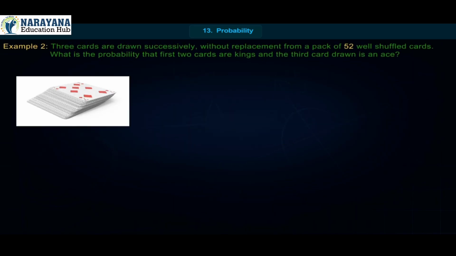Example 2. 3 cards are drawn successively without replacement from a pack of 52 well-shuffled cards. What is the probability that the first 2 cards are kings and the third card drawn is an ace?